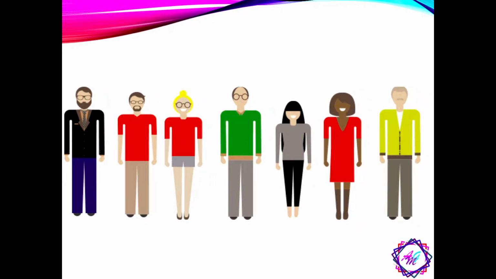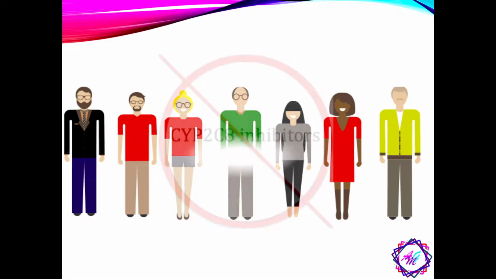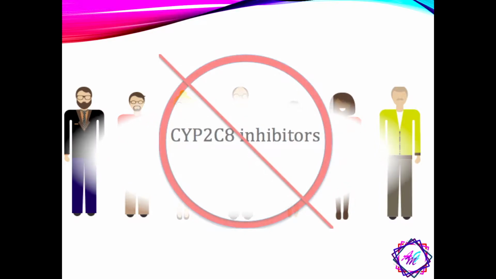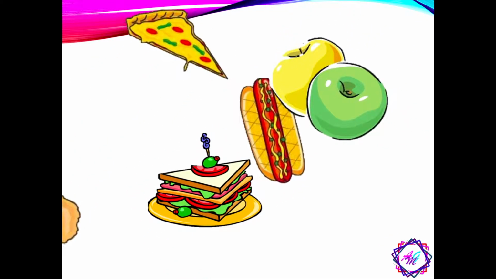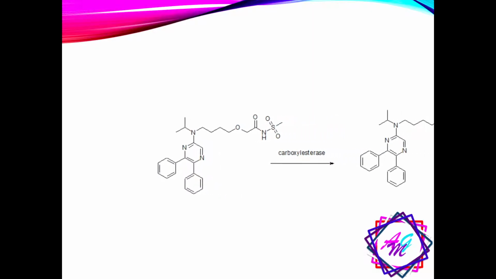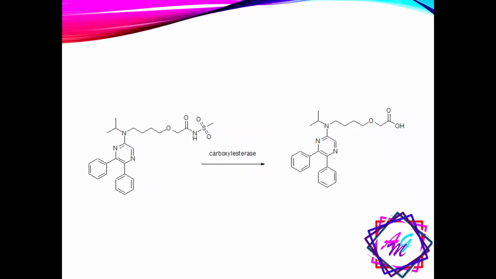Initially, when the tablet is absorbed, interaction with warfarin can occur, but it only has a drug interaction with CYP2C8 inhibitors. With food, Selexipag's maximum plasma concentration can be delayed. Selexipag is rapidly absorbed, then is hydrolyzed by hepatic carboxylesterase 1 to form the active metabolite ACT-333-679.